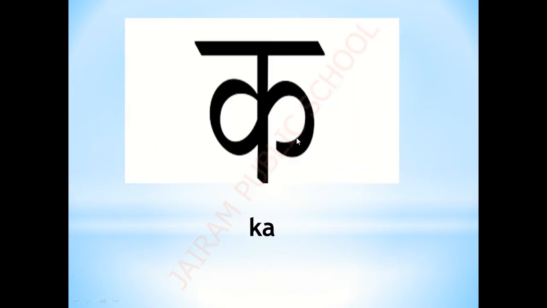Now the first letter in Vyanjan is Ka. While writing Ka, first we put one sleeping line, then one standing line, then one circle and one curve. Then this will become Ka. Okay. Now the first letter of Vyanjan is Ka.